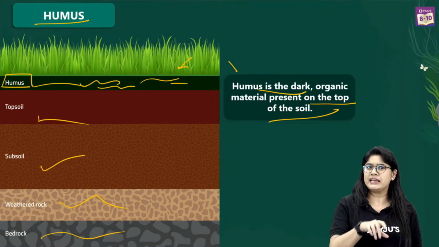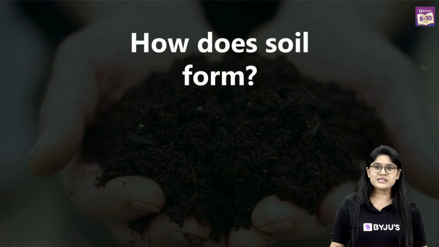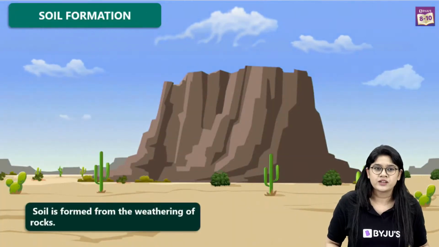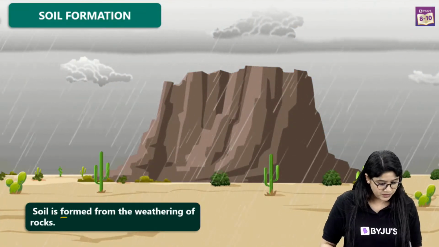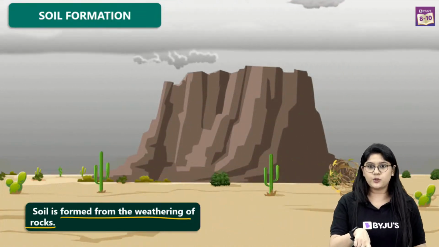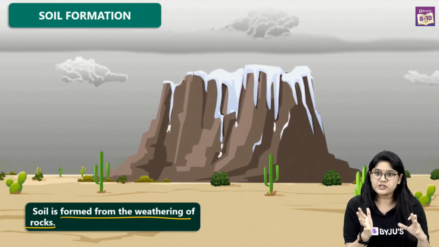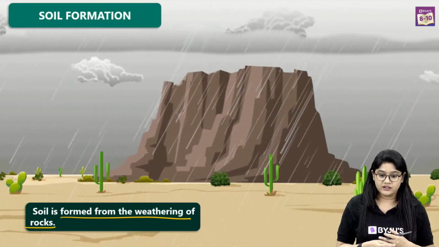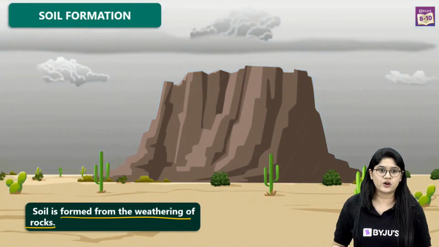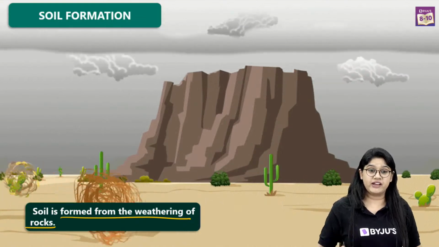Now that we are clear with this, let's talk about how the soil is formed, as you were saying already about weathering. Let's quickly discuss it. Soil formation occurs by the weathering of rocks. What is the weathering of rocks? Can you see over here a big mountain? Then the climate is changing. We can see rain, we can see ice in between, and slowly it is crumbling down, and of course we have the soil. Very good, Sania.